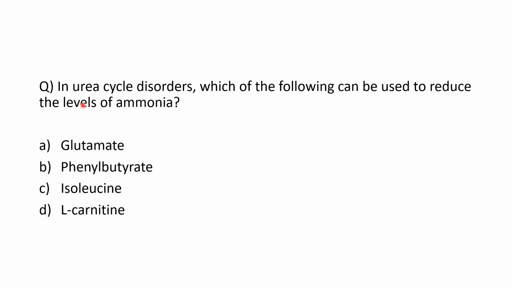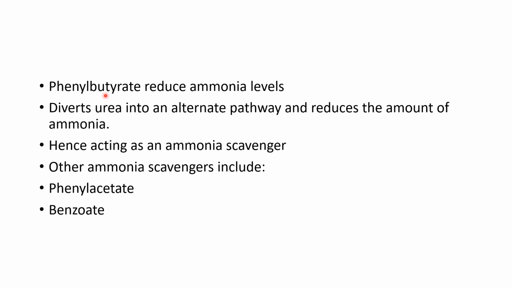Next question. In urea cycle disorders, which of the following can be used to reduce the levels of ammonia? So they are asking about the ammonia scavengers. Options are glutamate, phenylbutyrate, isoleucine, L-carnitine. And the ammonia scavenger among the given options is B, phenylbutyrate. Phenylbutyrate reduces ammonia levels. It diverts nitrogen into an alternate pathway and reduces the amount of ammonia. Other ammonia scavengers include phenylacetate and benzoate. So phenylacetate, benzoate and phenylbutyrate are ammonia scavengers.